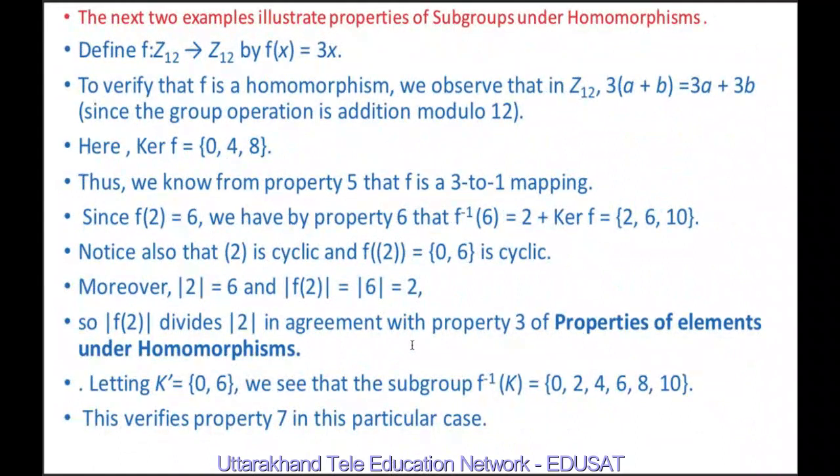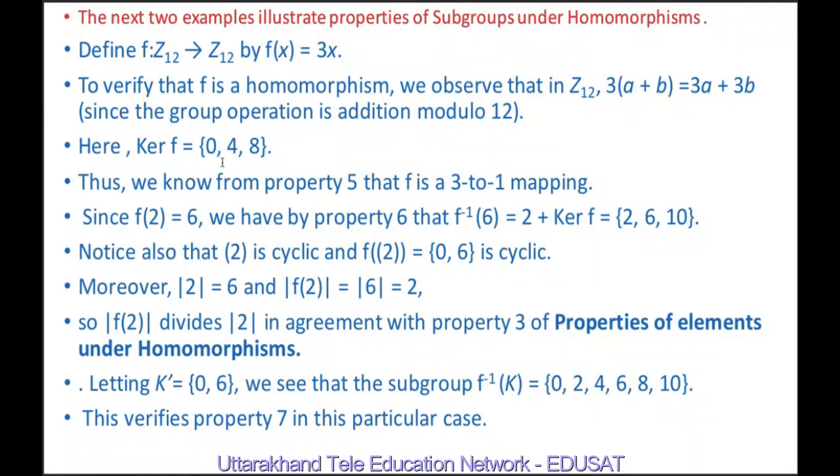The next two examples illustrate properties of subgroups under homomorphisms. If we define f from Z12 to Z12 by f(x) equal to 3x, then to verify that f is a homomorphism, we observe that in Z12, 3 into (a plus b) is equal to 3a plus 3b. Because f(x) is 3x, so 3(a plus b) is 3a plus 3b. It means f(a plus b) is equal to f(a) plus f(b), since the group operation is addition modulo 12 here.